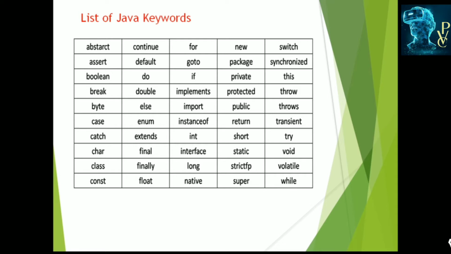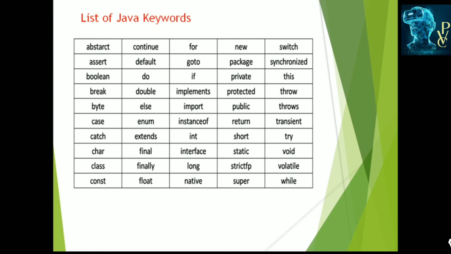Synchronized is used to synchronize the threads. Package is used to define the packages, sub-packages, etc. User defined packages can be used to define the package. Private is the access modifier. Protected, public. These three are the modifiers which specify the accessing of the variables and methods or classes.